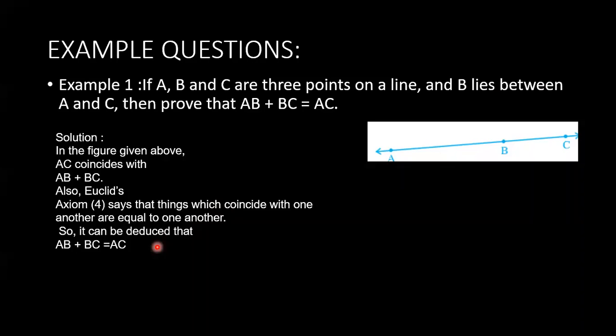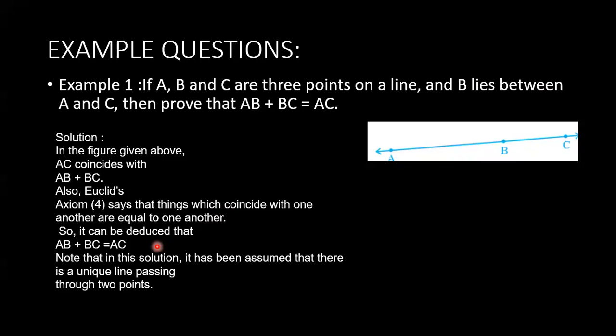I've taken your textbook examples. First, I explain the example questions, then I take the next one. In the solution, it has been assumed that there is a unique line passing through 2 points. We know that only one line can pass through 2 points.